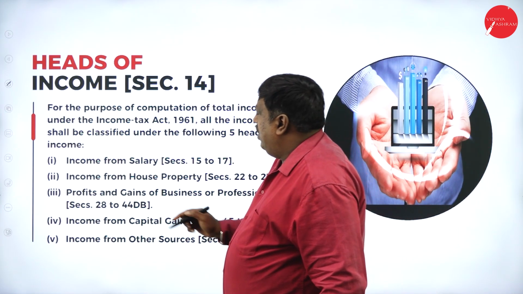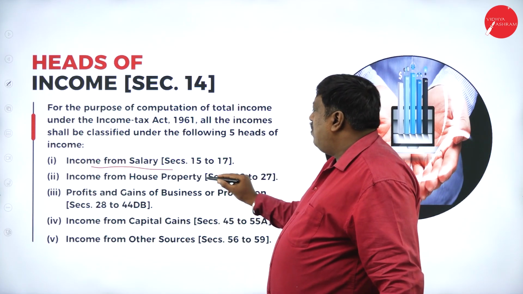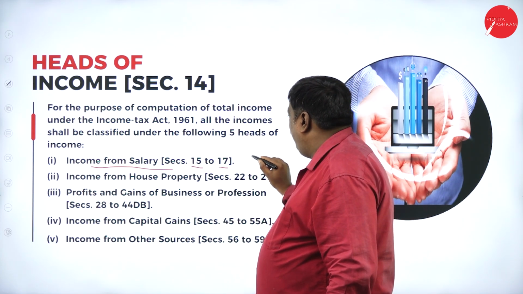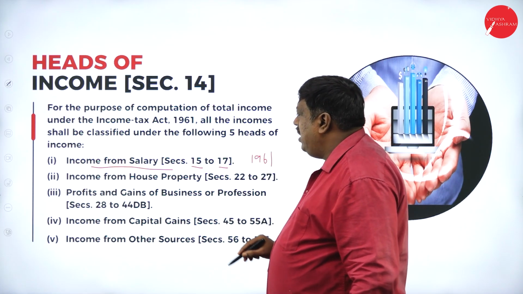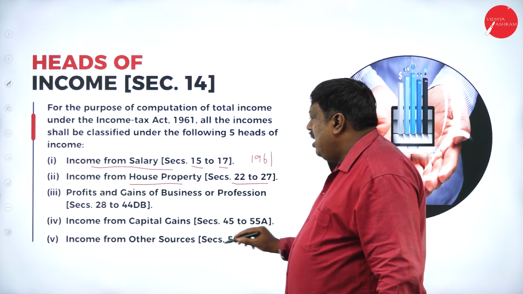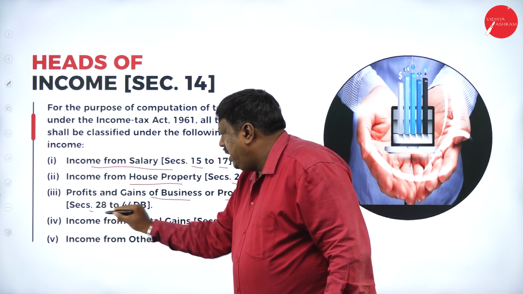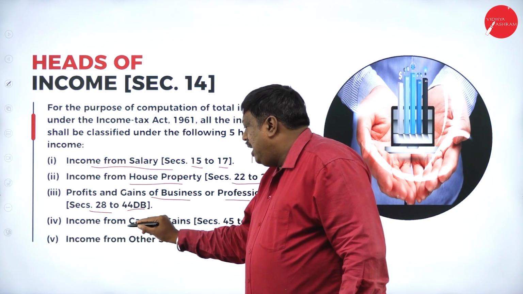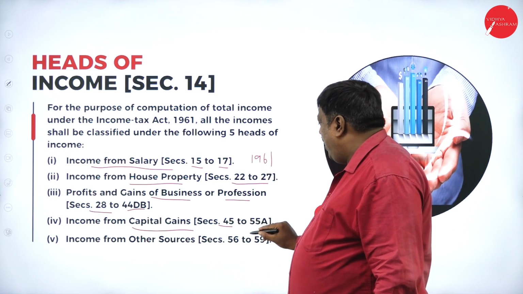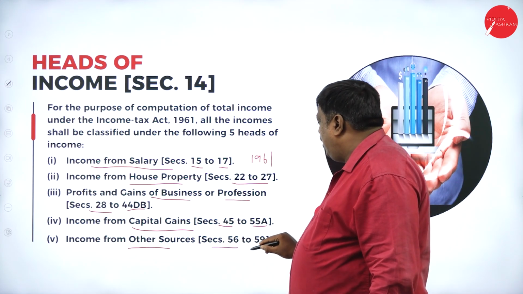Heads of income. We have the first head, income from salary, from section 15 to 17 of the Income Tax Act 1961; income from house property, section 22 to 27; profits and gains of business or profession, section 28 to 44DB; income from capital gain, section 45 to 55A; income from other sources, section 56 to 59.